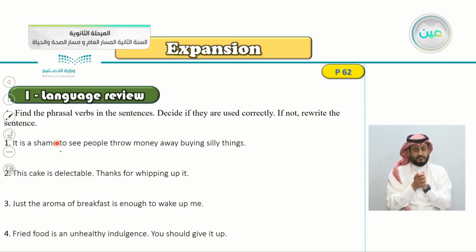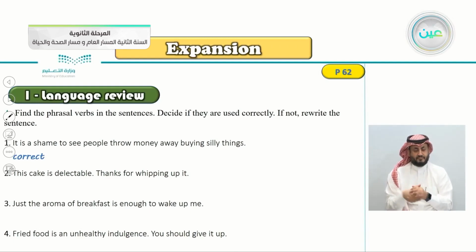The phrasal verb here is to throw away, and the object here is money. So is this correct or do we need to correct it? To throw money away, it is correct. It is a shame to see people throw money away buying silly things.